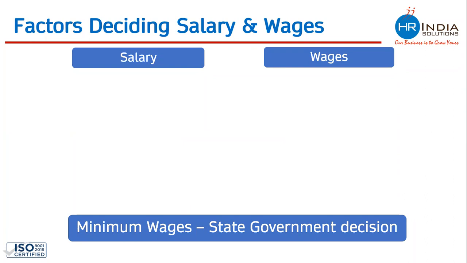Every state in India has decided minimum wages for their state workers. Maharashtra government has decided minimum wages for Maharashtra workers. Similarly, Karnataka government has decided minimum wages for Karnataka workers. You cannot pay less than this minimum wage in that state. Every state has decided minimum wages for their state. Let's see other important factors which play an important role.